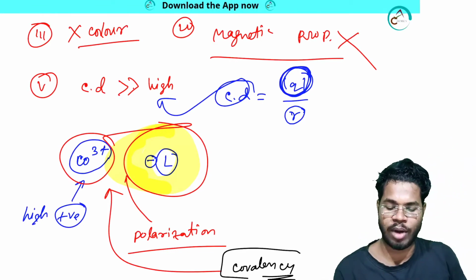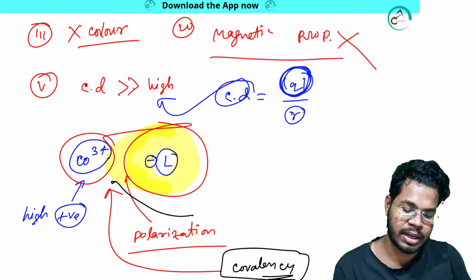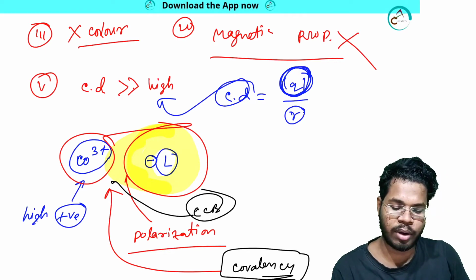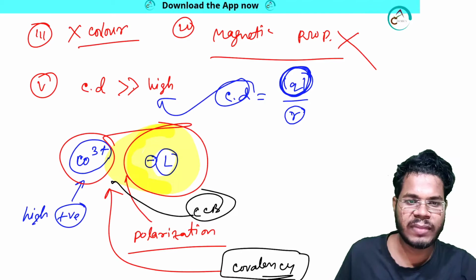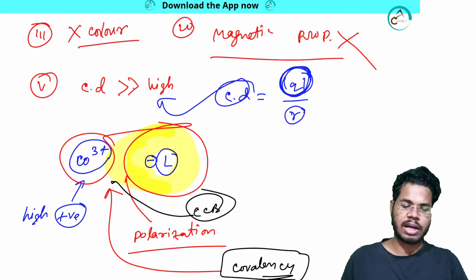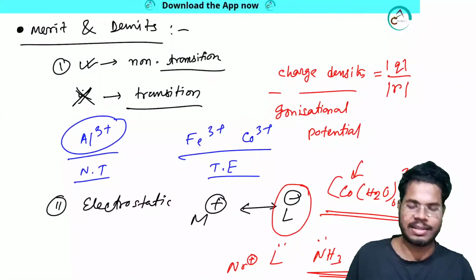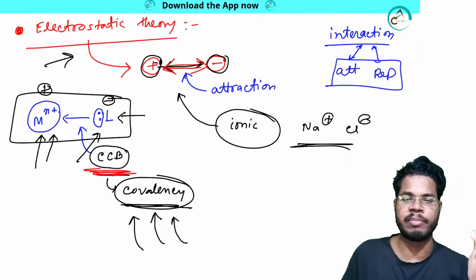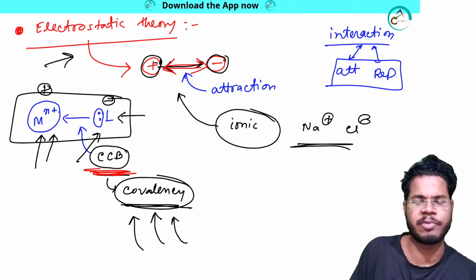Okay, so that's the reason why covalent character is there, and we are calling it the coordinate covalent bond. Okay, I think it's clear. Done. So now let me talk about this. I have told you everything about the electrostatic theory. There is nothing else with this electrostatic theory. I told merit, demerit, covalent character, why is that, everything I told you.